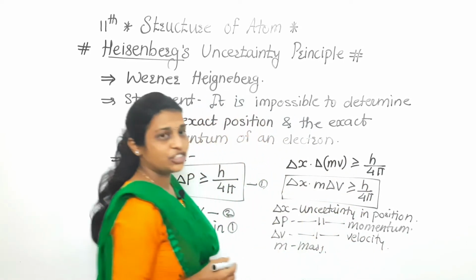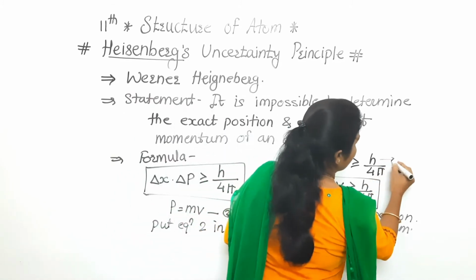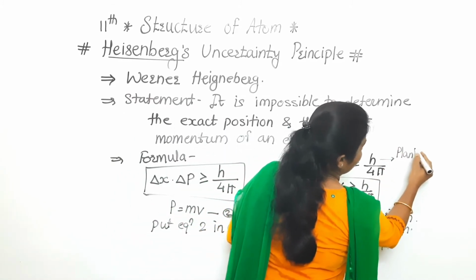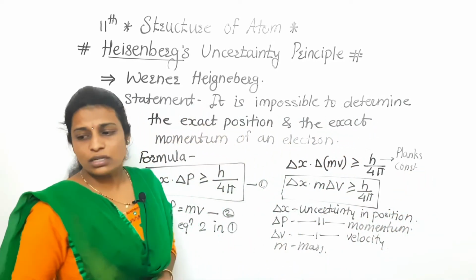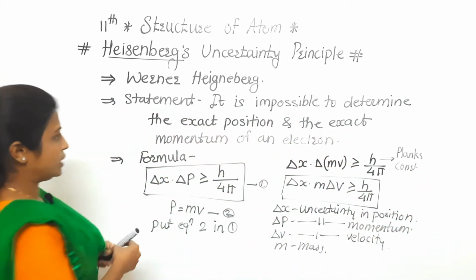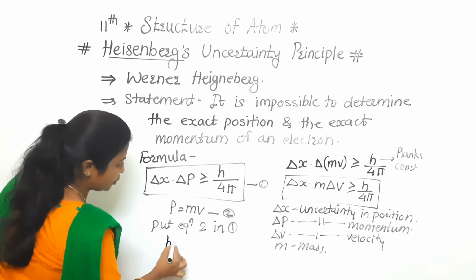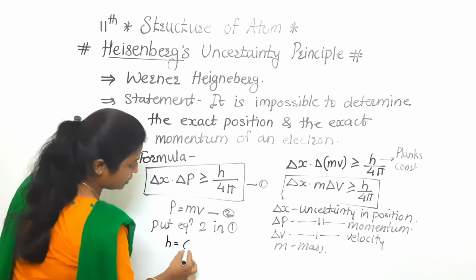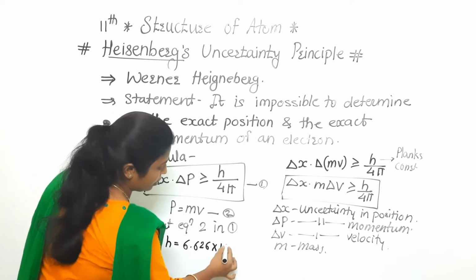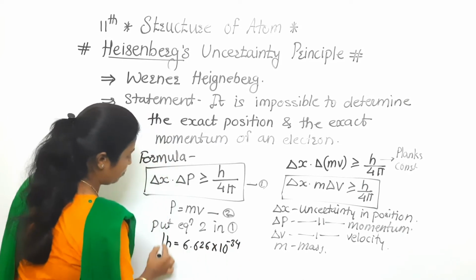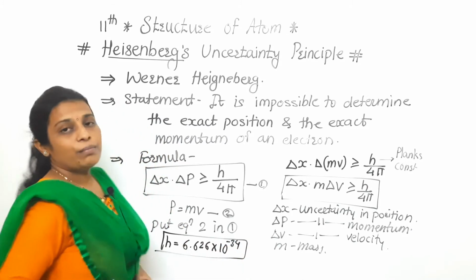And what about h? h is the Planck's constant. What is the value of Planck's constant? h is the Planck's constant, and its value is 6.626 into 10 raised to minus 34.